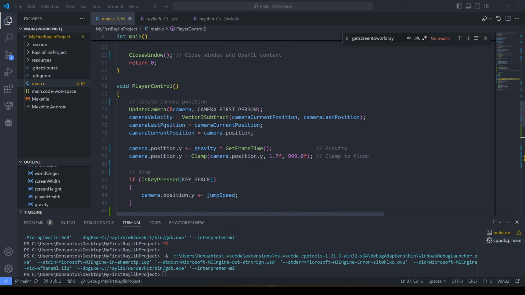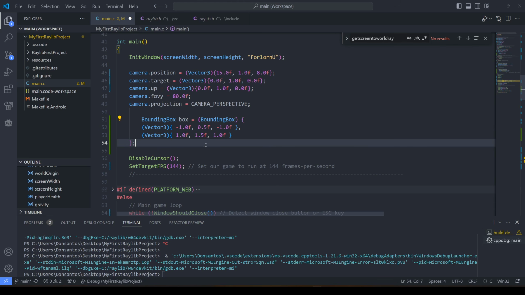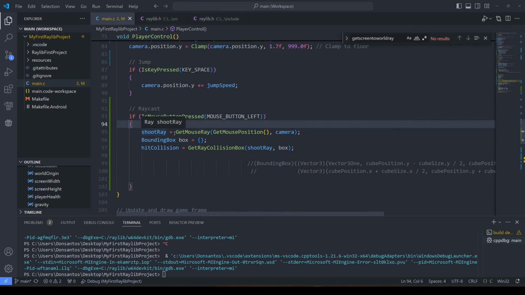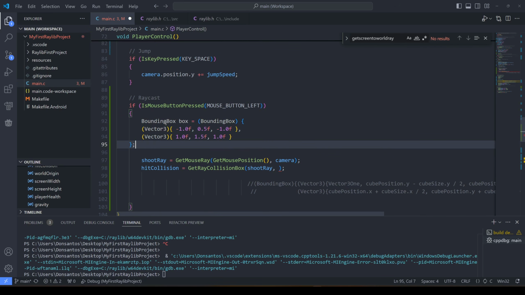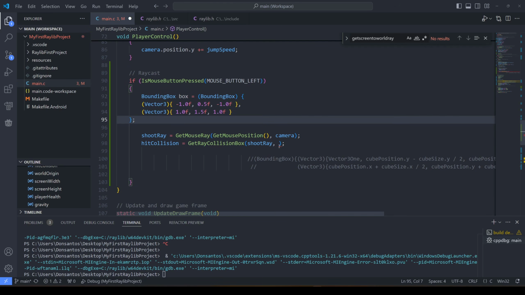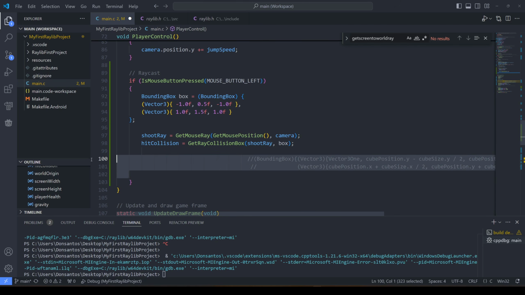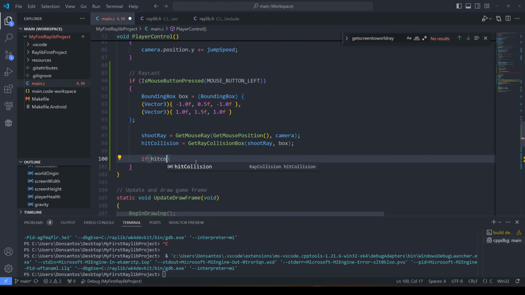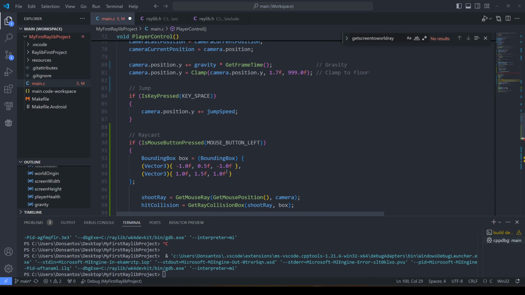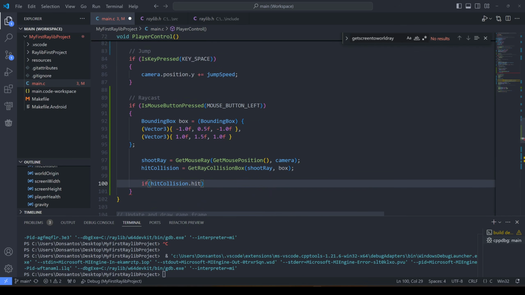I'm going to define a bounding box of some size, just so we have one. It's called box. I think this is correct. This looks correct. So we can get rid of the bounding box here. So we define the box here, then we check against the box. Okay, then I can ask, so let's get rid of all this stuff. If hit collision dot hit. But this only happens for 1 frame. This is only going to happen for 1 frame. Yeah, that's probably the problem. It only shows for 1.